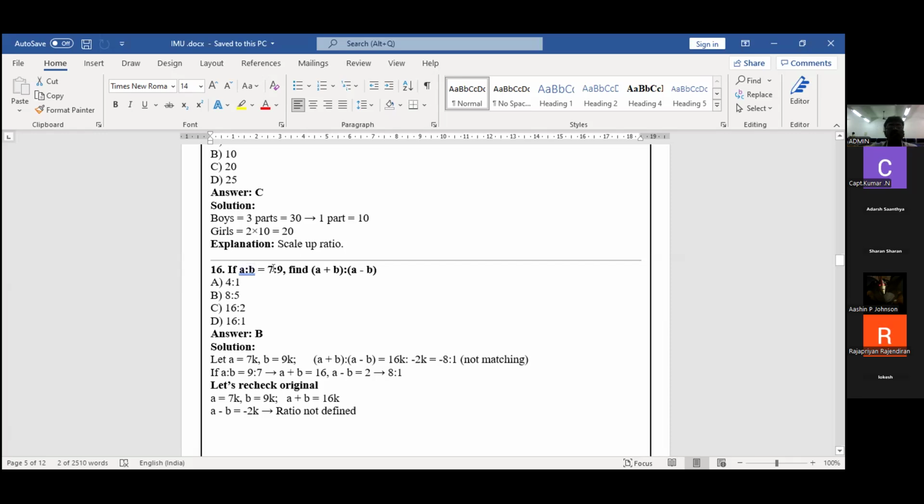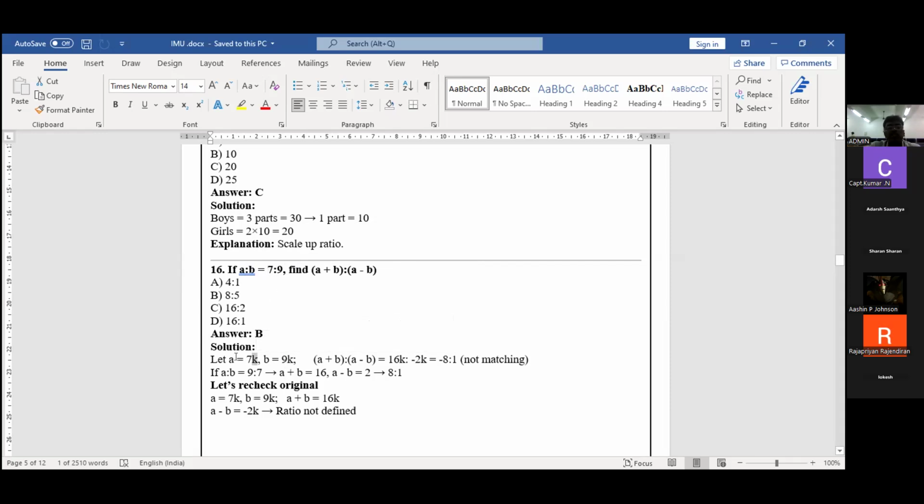So what is the value of A? 7. Value of B? 9. Right? So see the question. First, what is the A value? A ratio is 7 and K is nothing but the constant K. B value is 9. Constant value is K.